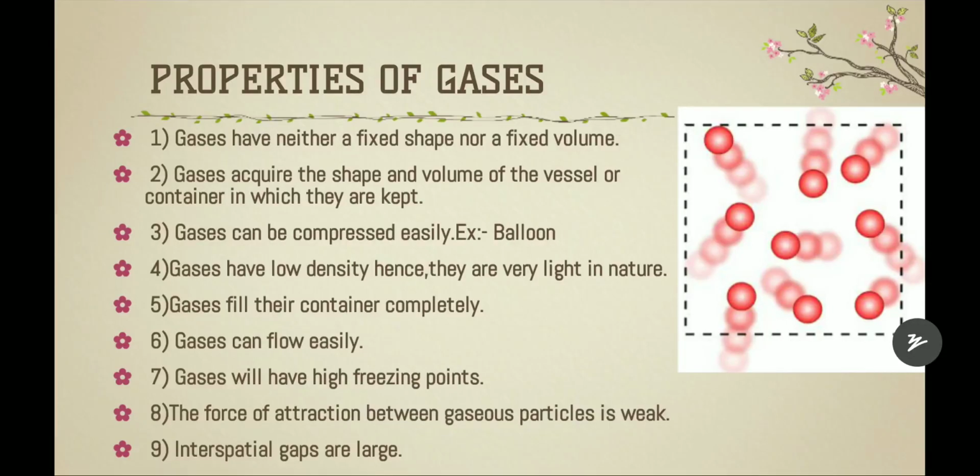And the second property of the gases is that gases acquire the shape and volume of the vessel or container in which they are kept. So whatever shape they obtain, that is obtained from whom? That is obtained from the vessel or container in which they are kept. So their shape and volume is acquired from the vessel or container in which they are kept.